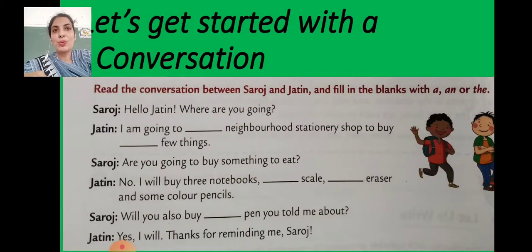So let's get started with a conversation between Saroj and Jatin. Read the conversation between Saroj and Jatin and fill in the blanks with a, an or the. Saroj says, "Hello Jatin, where are you going?" Jatin says, "I am going to dash neighborhood stationery shop to buy dash few things." Saroj says, "Are you going to buy something to eat?" Jatin says, "No, I will buy 3 notebooks, dash scale, eraser and some color pencils."